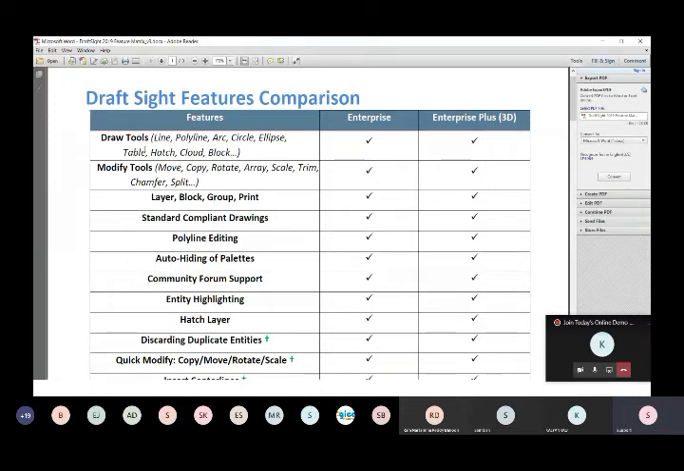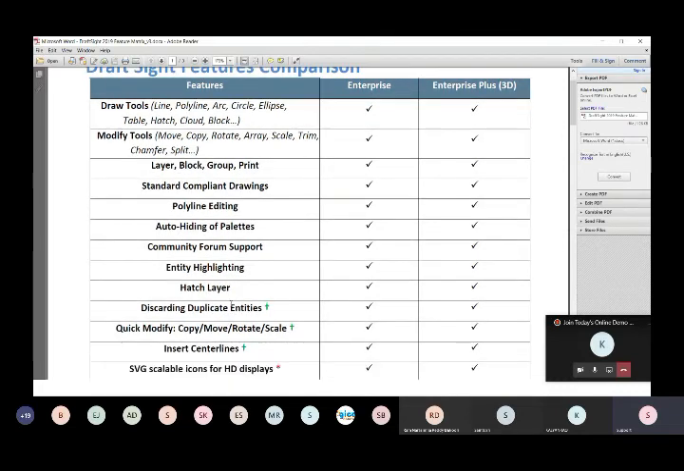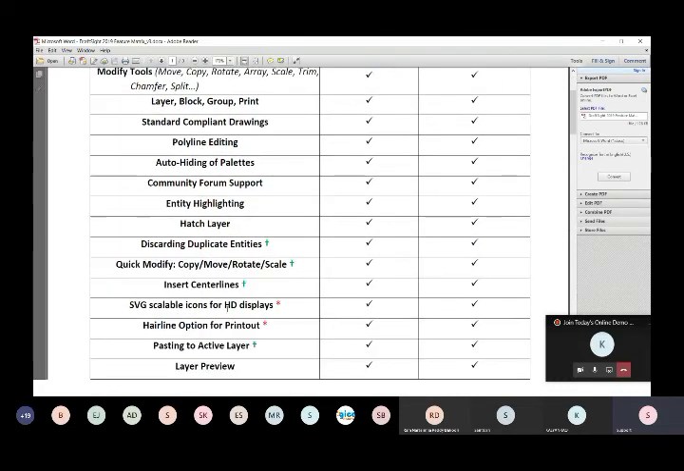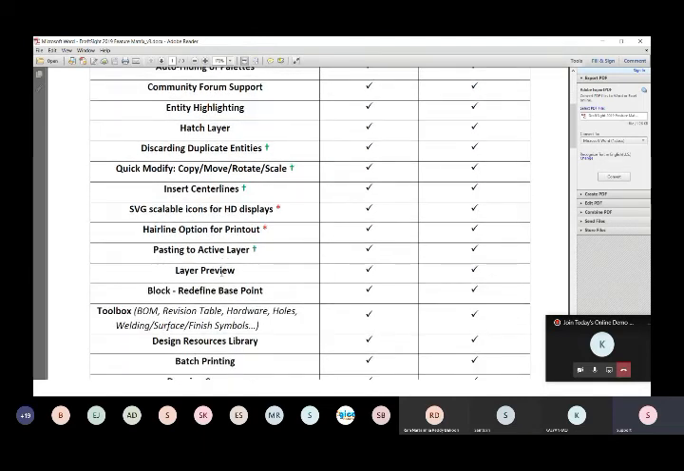We can do all types of things: you can draw lines, modify them, create layers, and set standard compliant drawings, polyline editing, hatching, rotating and everything. And we can do all the layer previews that other software provides. The main advantage is the toolbox items like BOMs, revision tables, hardware, surface finish symbols, geometrical symbols, everything required for manufacturing drawings.